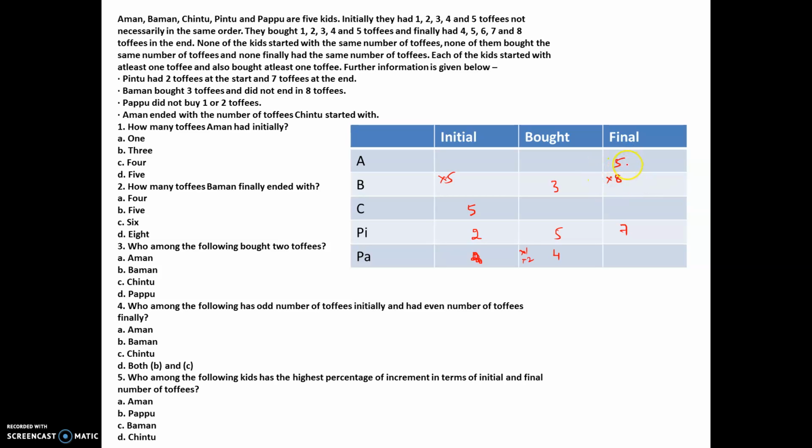Now making a 5 out here, what is the possibility of making a 5? Probably we could have thought of 3 and a 2, that's a possibility, right? Or it could be maybe a 4 and a 1 out here, also a possibility, but we know only one possibility would exist.